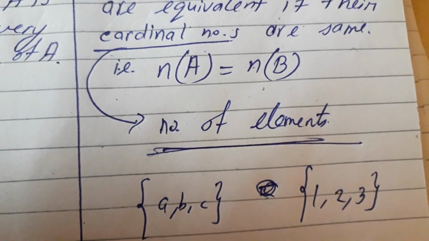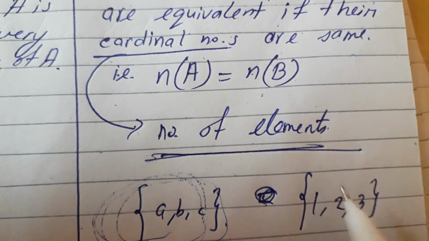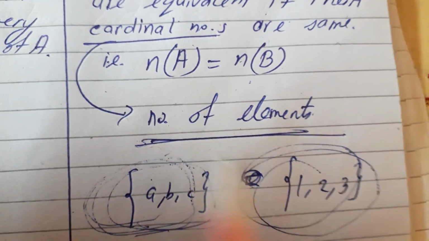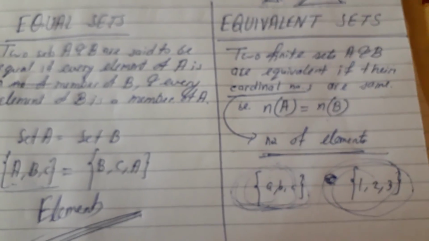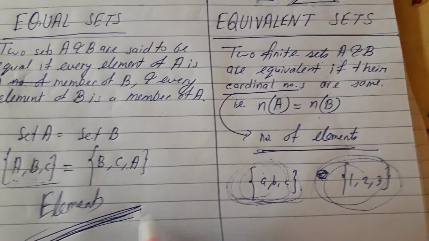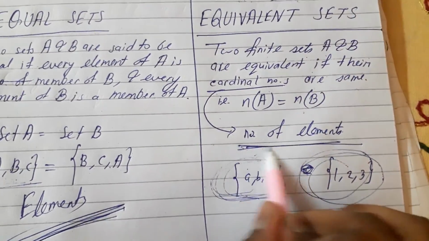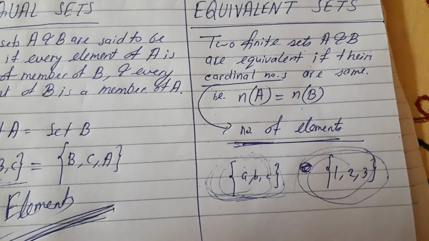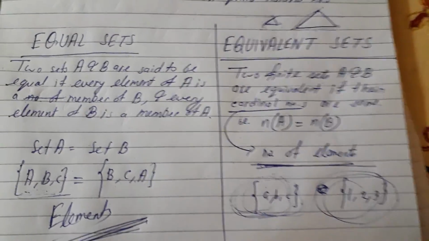Okay, but see, this set consists of 3 elements, this set also consists of 3 elements. The number of elements is equal. So that's why in equal sets we only have to be concerned about the elements, but in equivalent sets, similar sets, we have to consider the number of elements. If the number of elements of two sets is equal, then they will be called equivalent sets. Okay, so today up to this.